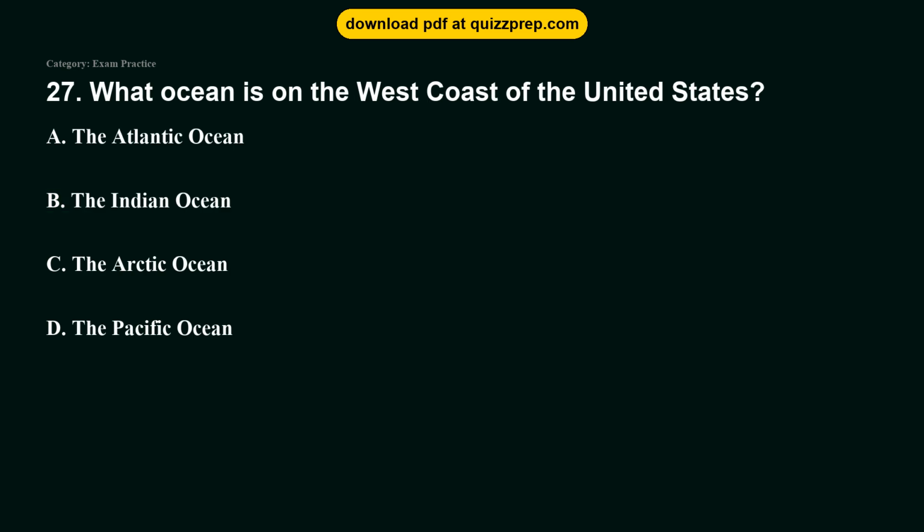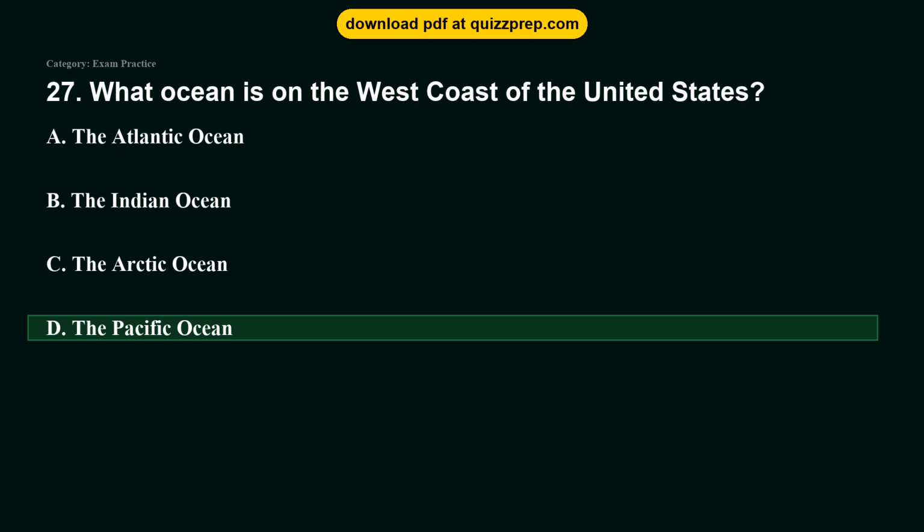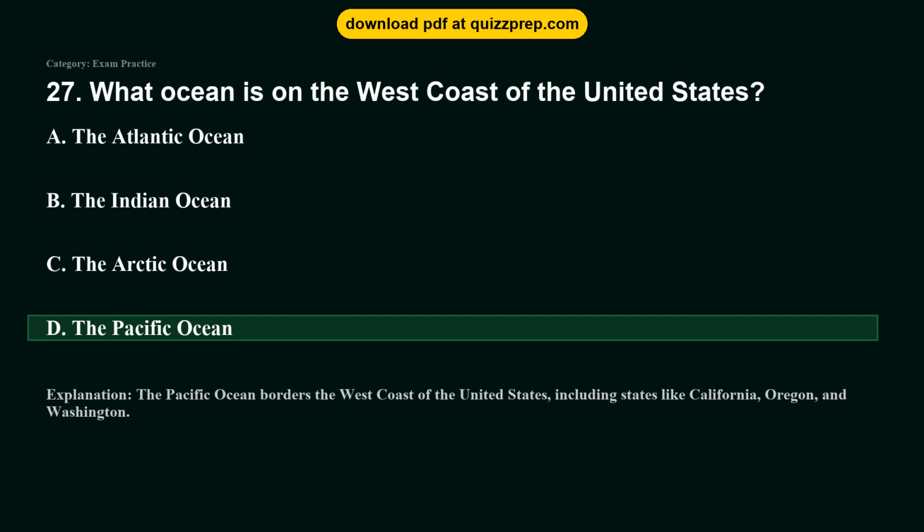Question 27. What ocean is on the west coast of the United States? Option A, the Atlantic Ocean. Option B, the Indian Ocean. Option C, the Arctic Ocean. Option D, the Pacific Ocean. The correct answer is option D, the Pacific Ocean. The Pacific Ocean borders the west coast of the United States, including states like California, Oregon, and Washington.